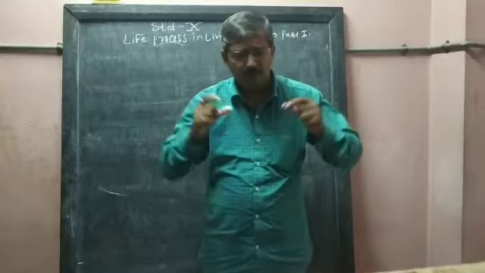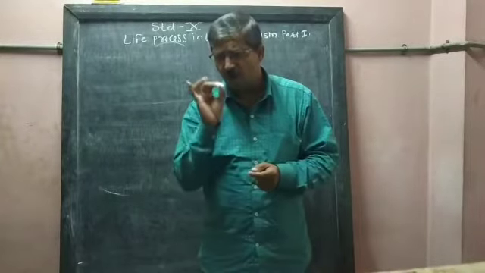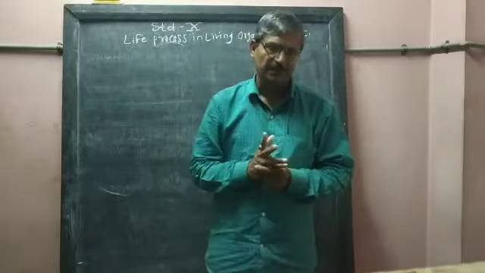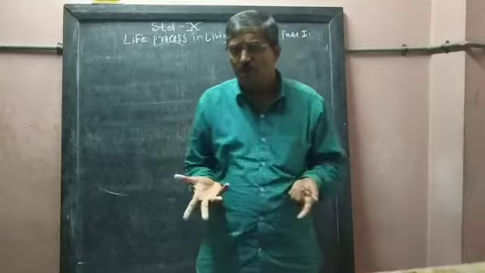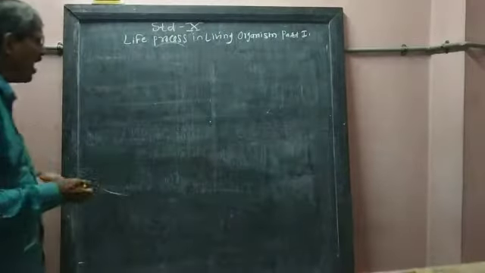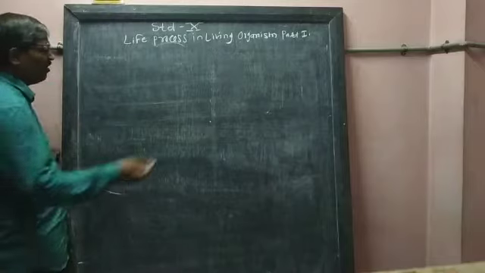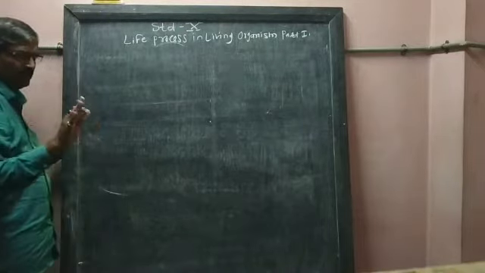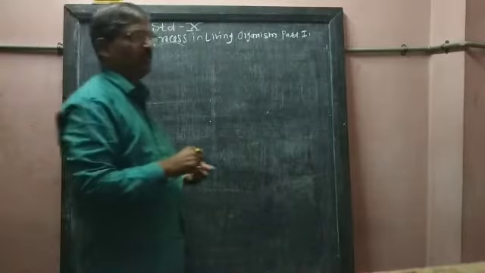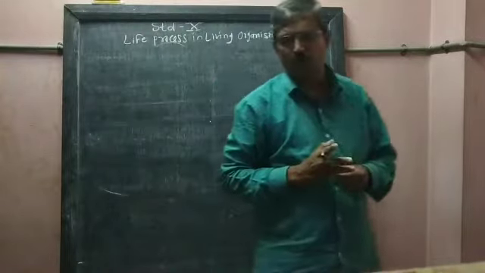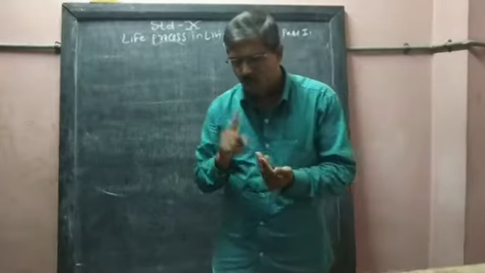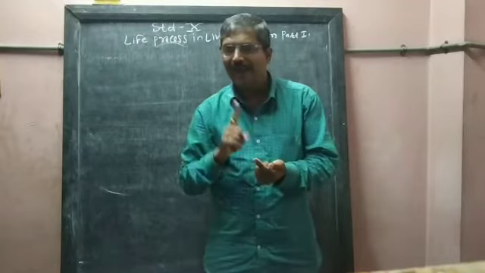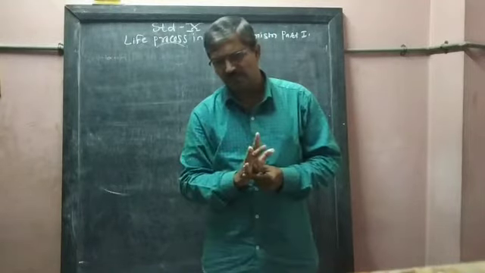We are not self-sufficient, or no living organism is self-sufficient for their food except plants. Plants are self-sufficient. Why? It means plants are independent. What is the reason? Because plants produce their own food themselves. The process in which plants produce their own food with the help of water, carbon dioxide and light is called photosynthesis.